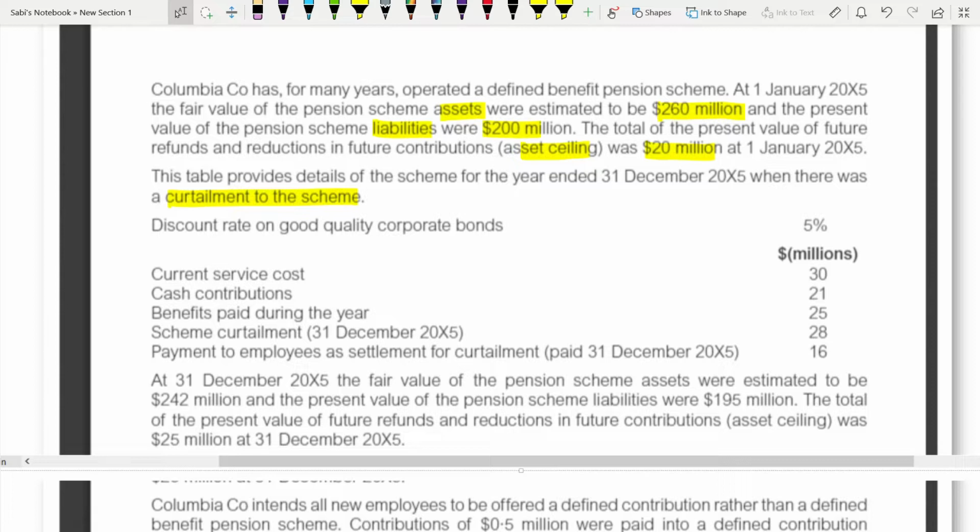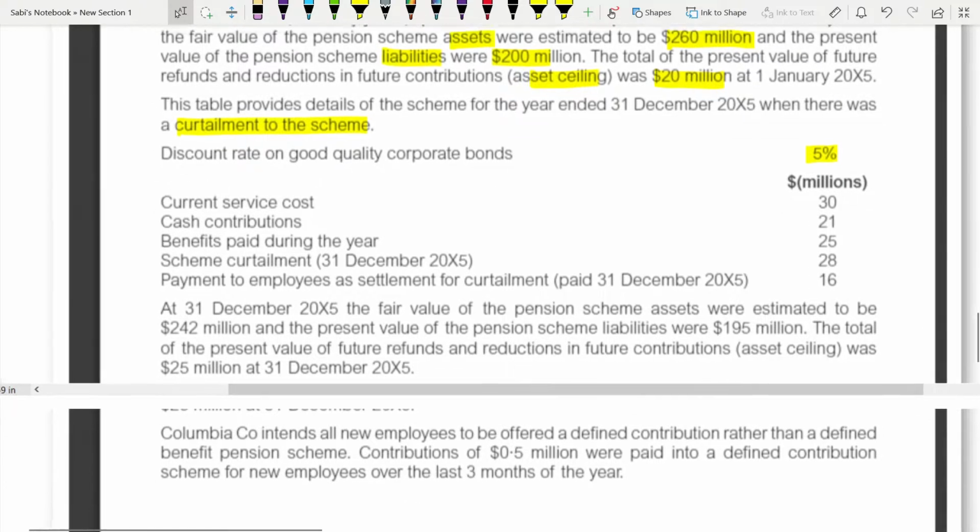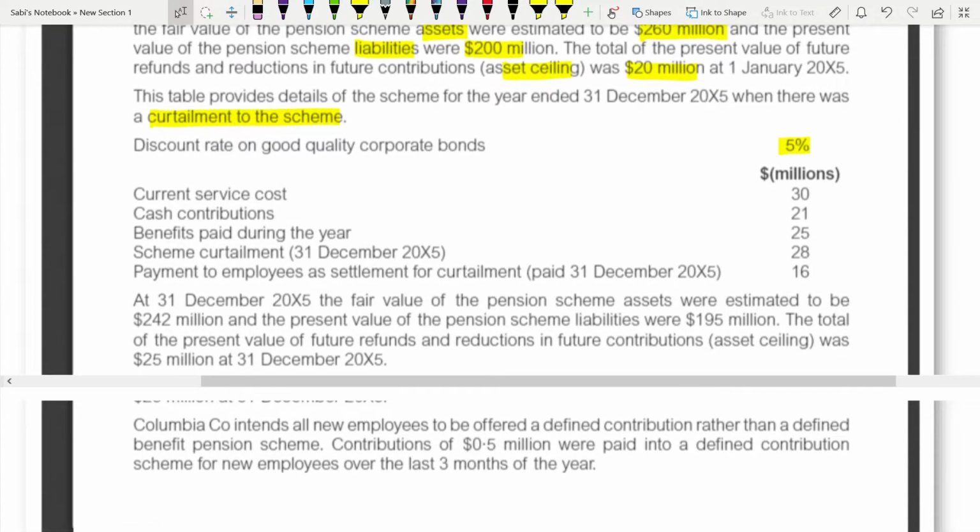Discount rate on good quality corporate bonds, 5%. Now coming to the current service cost, cash contribution, benefits, scheme curtailment, payment to employees, and settlement for curtailment.